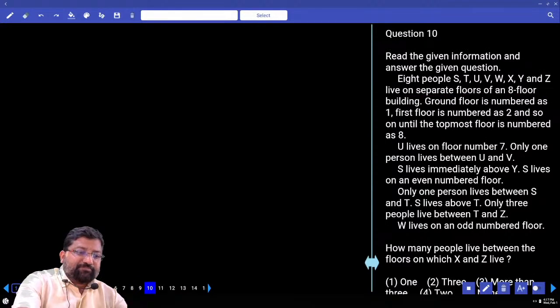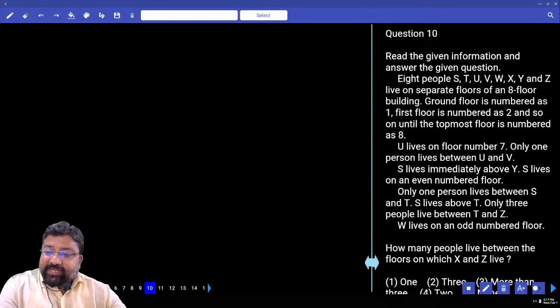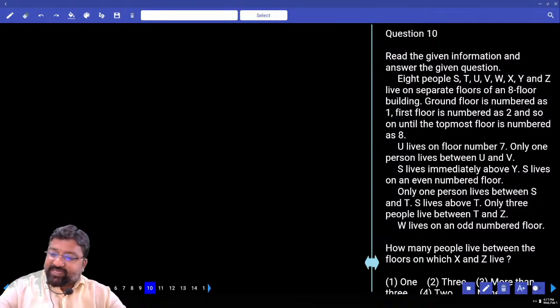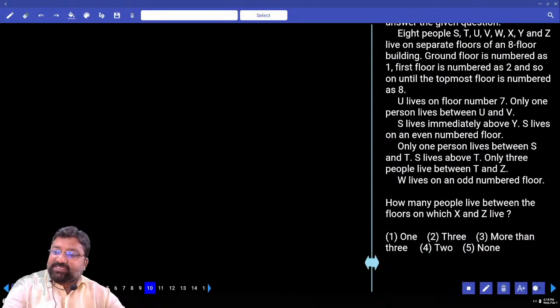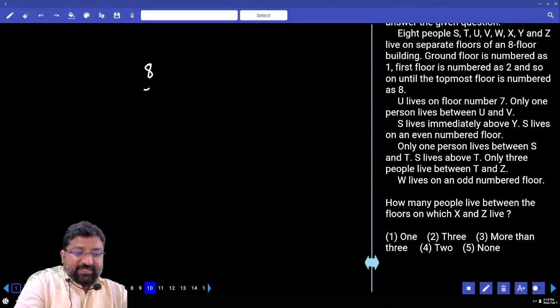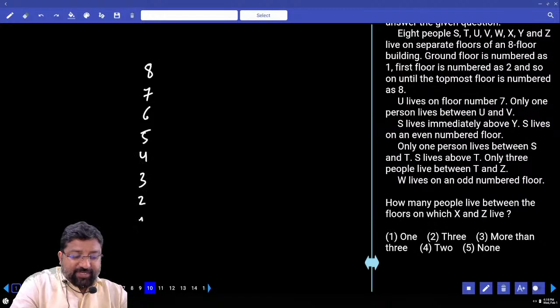10th question. 8 people, S, T, U, V, W, X, Y, and Z live on separate floors of an 8-floor building. Ground floor is numbered as 1, first floor 2, and so on till the topmost floor is numbered 8. So how many floors? 8 floors. 8, 7, 6, 5, 4, 3, 2, 1.